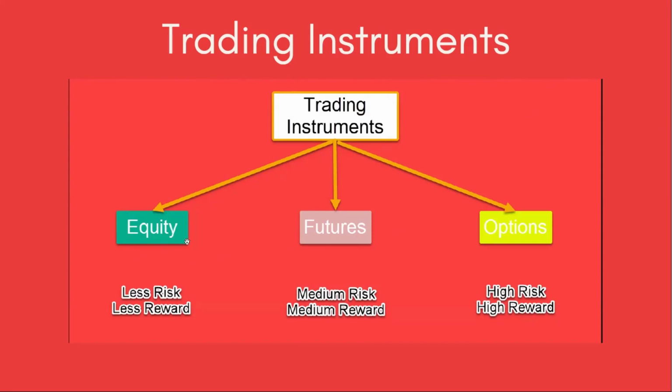So number 1, equity offers less risk, and it also gives less reward. Similarly, with futures, it offers medium risk, and the reward is also medium. Whereas with options, it offers high risk and the reward is also very high. If you are a beginner, even an intermediate level trader, I request you to avoid both futures and options because of the risk they carry. The idea of this module is to understand how these instruments work and how they offer different degrees of risk and reward.